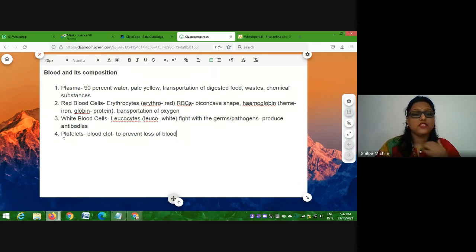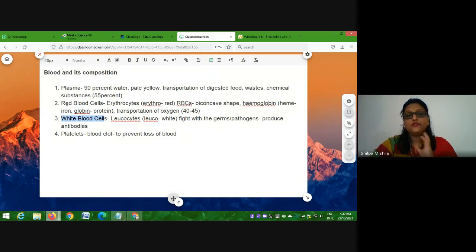Now students, the question must be coming to your mind: which cell is present in more number, which cell is present in less number? Actually, in the composition of blood, plasma is around 55%, and then around 40 to 45% are the red blood cells. After that, there are platelets, and the least in number are the white blood cells, right?